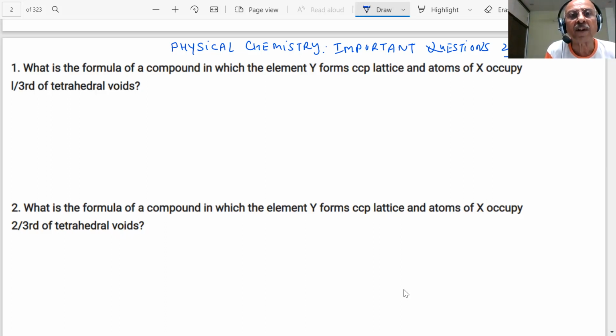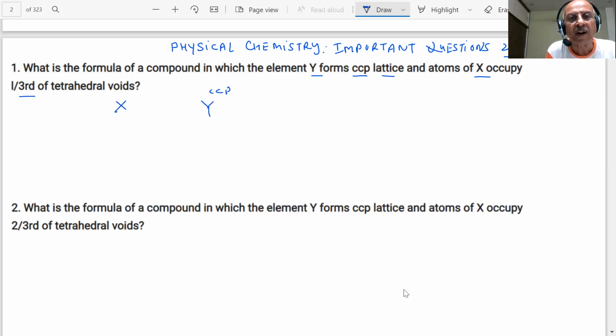What is the formula of a compound in which element Y forms a CCP lattice and X occupies 1/3 of the tetrahedral voids? You have 1 minute to answer every question, students. What is the formula of the compound in which Y forms CCP? This is a cubical closed pack structure. Y is forming CCP.